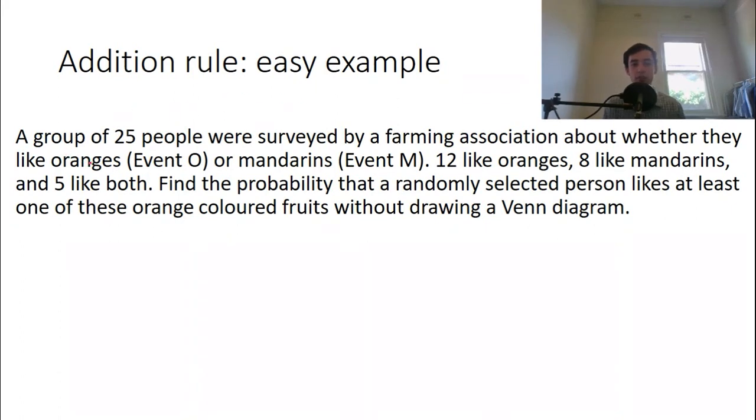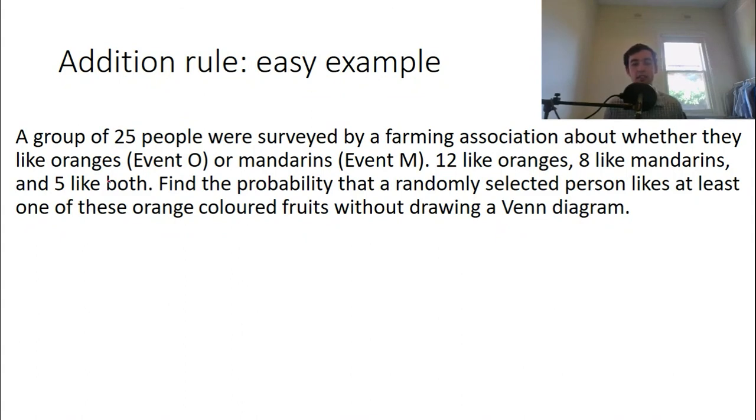Let's say a group of 25 people were surveyed by a farming association about whether they like oranges, which is called event O, or mandarins, which is called event M. 12 people like oranges, 8 like mandarins, and 5 like both. So what's the probability that a randomly selected person from this group likes at least one of these orange colored fruits?